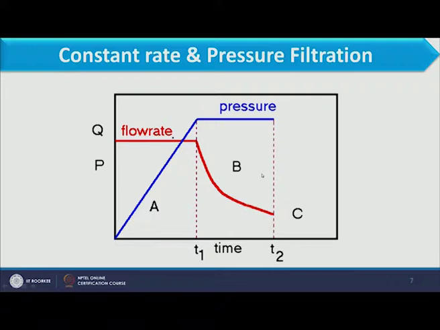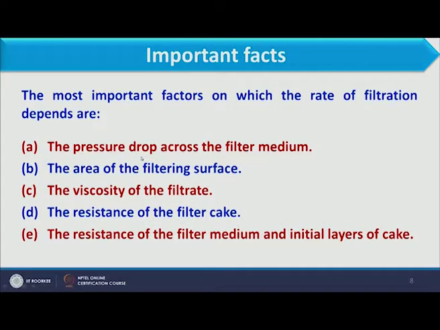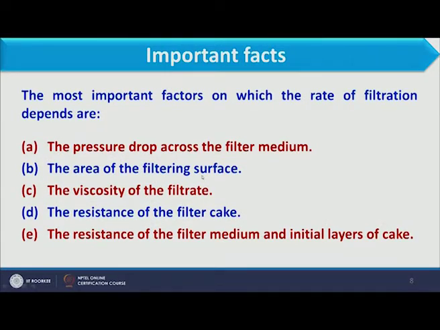So for maximum output we have to operate with constant rate and then with constant pressure. Important factors which affect the rate of filtration are the pressure drop across the filter media, obviously because we have to maintain the rate of filtration, so pressure drop is an important factor across the media. Secondly, area of filtering surface.